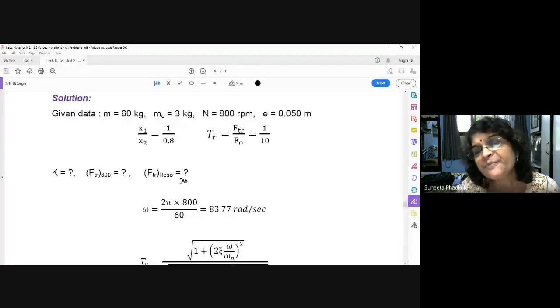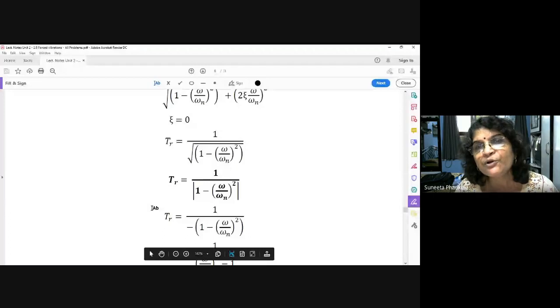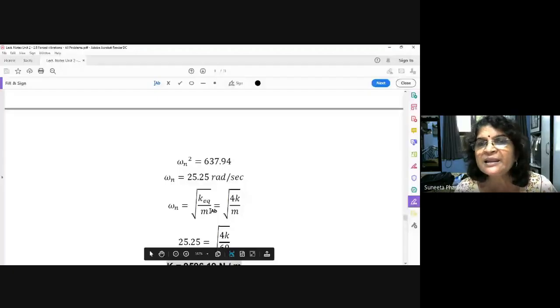How will you find out the stiffness of the spring? Very simple formula. Omega n is equal to square root of K upon M. But here there are 4 springs, so the formula is K equivalent upon M. What is K equivalent? 4K upon M. Now M is directly given, 60 kg. So I want to find out omega n. If I find out omega n, I can get K.